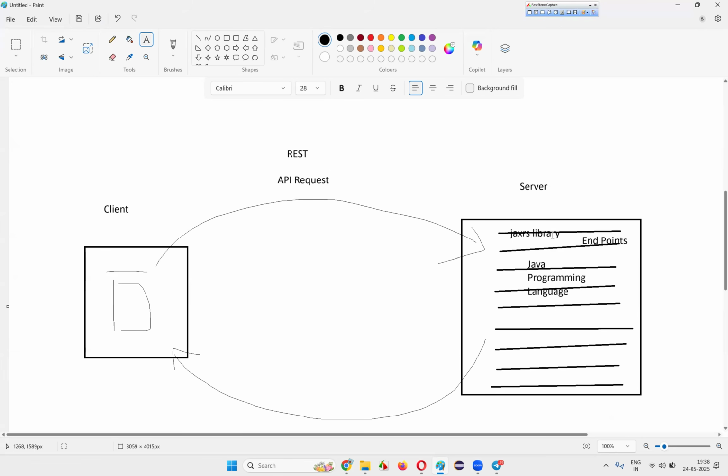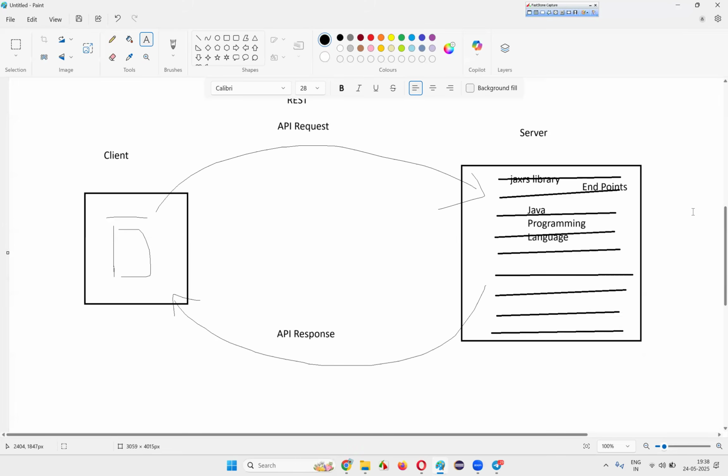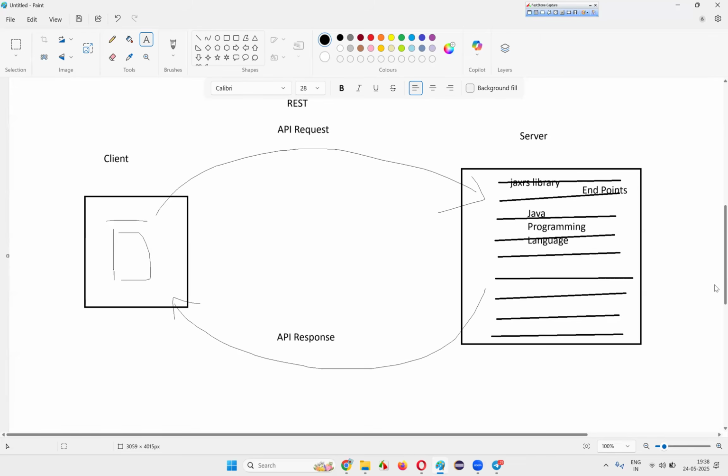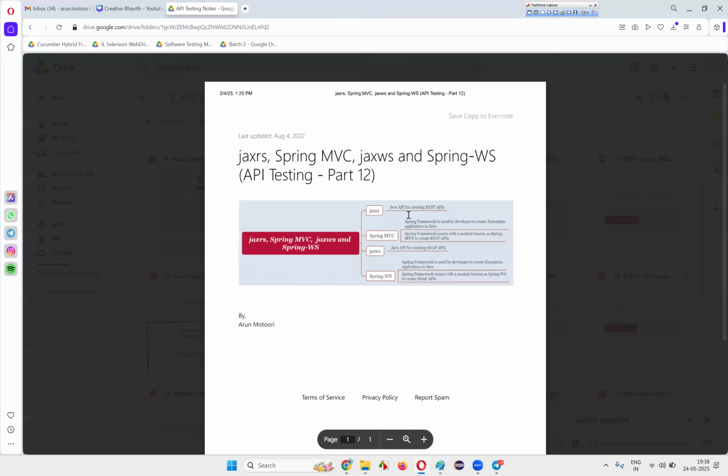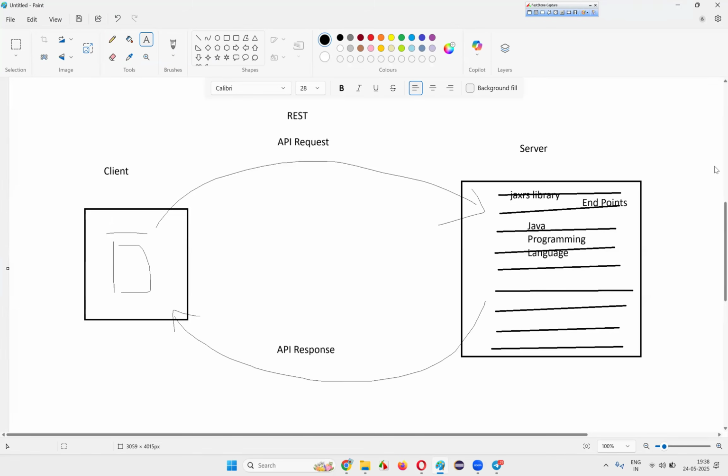If in case this is SOAP, instead of JAX-RS you will have the JAX-WS library. Getting my point, guys? Here the API response will go back. You can explore more about this concept, guys. I'm just explaining at a high level, from the point of view of what JAX-RS is. So this is what you need to understand.